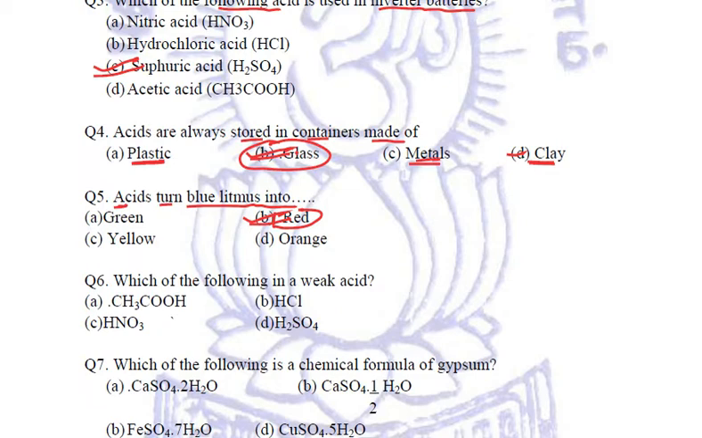Which of the following is a weak acid? Now we know that weak acids are organic acids. Here we have got CH3COOH. This is acetic acid. HCl hydrochloric acid, H2SO4 sulfuric acid, HNO3 nitric acid. So among these, HCl, H2SO4, HNO3 are all mineral acids. Only one acid is organic acid, that is acetic acid, and therefore it is our answer because organic acids are weak acids. Okay.